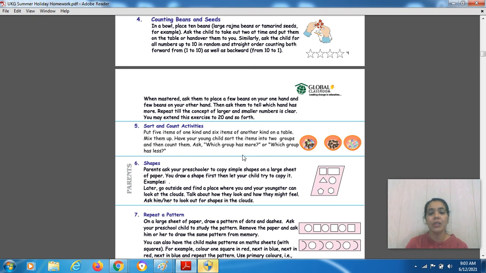After that, when they have sorted all the items into two different groups, you have to ask them, now you have to count them, right? One by one. First of all, you have to count one group. After that, you have to count the other group, right? And then you have to ask our kid, now tell me which one has more and which one has less, right? Which group has more items and which group has less items. In this way, you have to